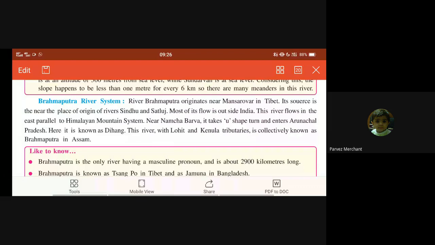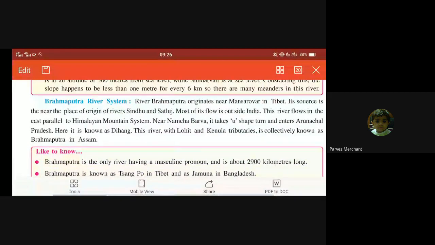Brahmaputra river system. River Brahmaputra originates near Mansarovar in Tibet. Its source is near Sindhu and Satluj. Most of the flow is outside of India. The river flows east, parallel to the Himalayan mountain system.